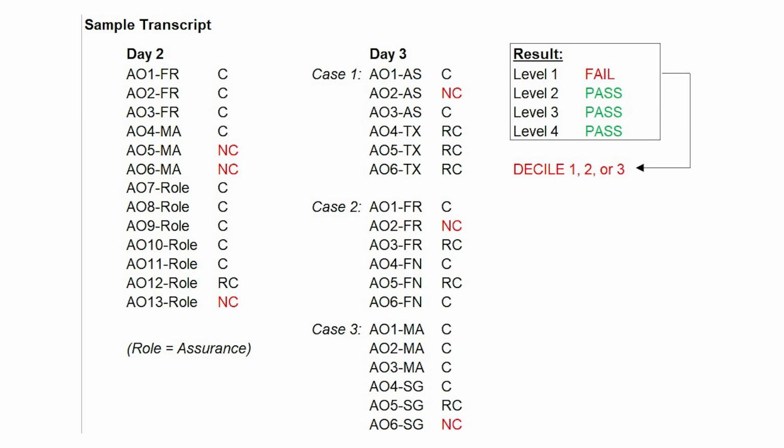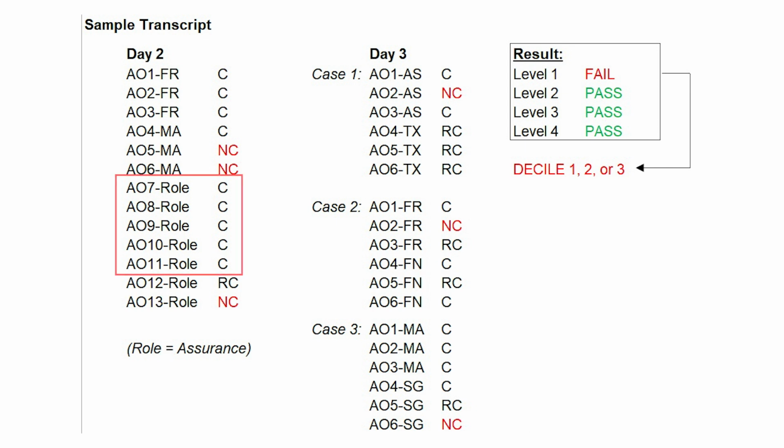If you didn't pass level 1 and your decile is quite low, let's say 1, 2, or 3, this is how your profile would look. This student would pass level 4 because all secondary areas have at least 2 RCs. For example, you'll see that assurance has 2 Cs, tax has 3 RCs, FR has many Cs, finance has 2 Cs, MA has several Cs, and strategy has 1 RC and 1 C.